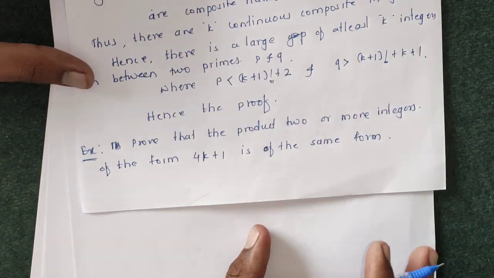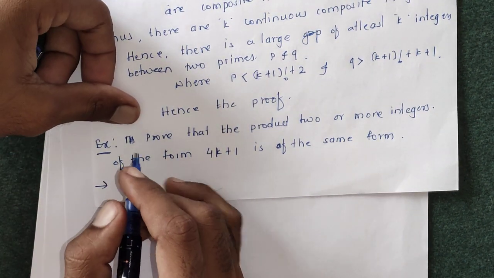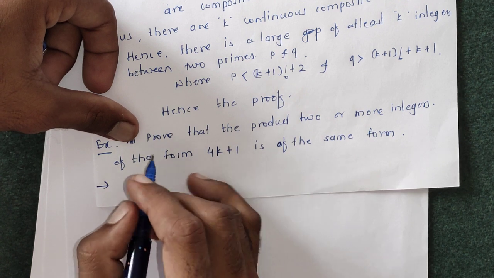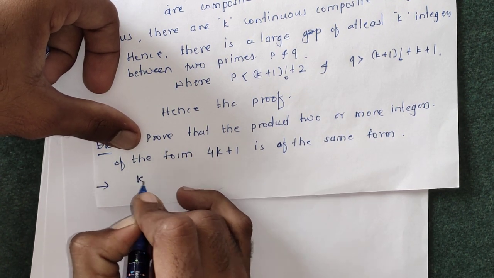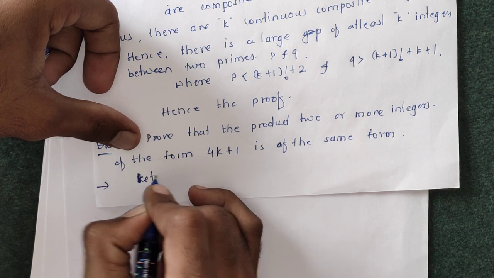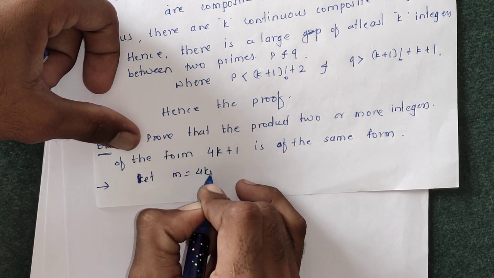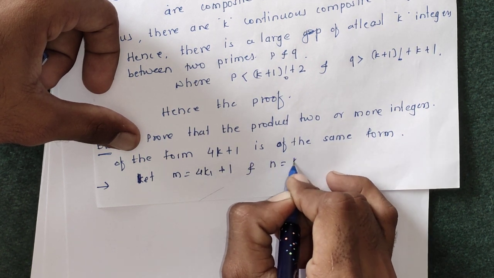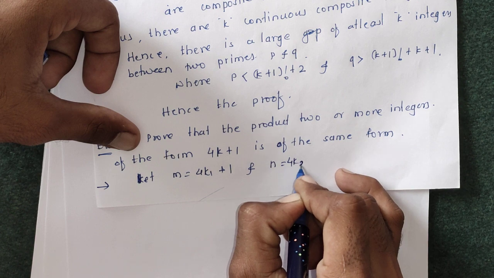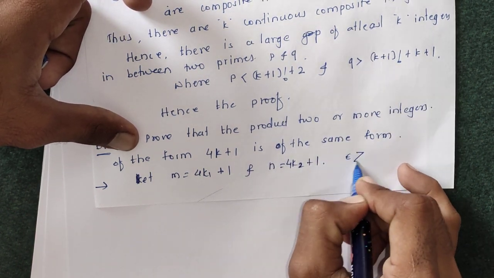To prove this, let's suppose the first integer m is equal to 4k1 plus 1, and another integer n is equal to 4k2 plus 1, where k1 and k2 are integers.